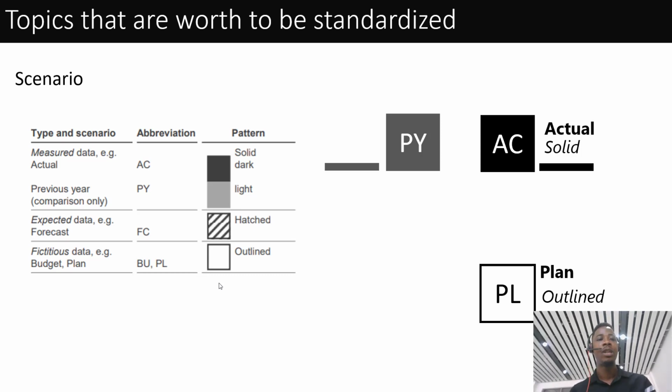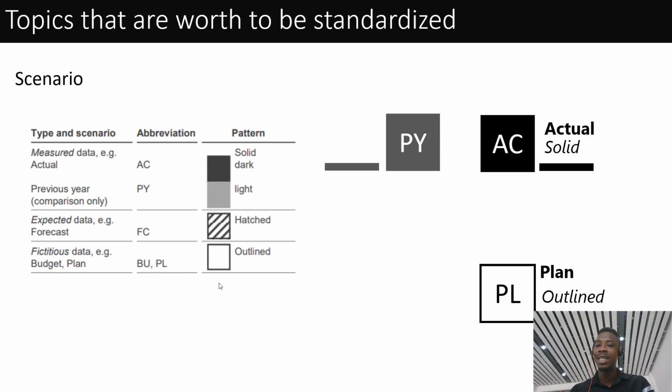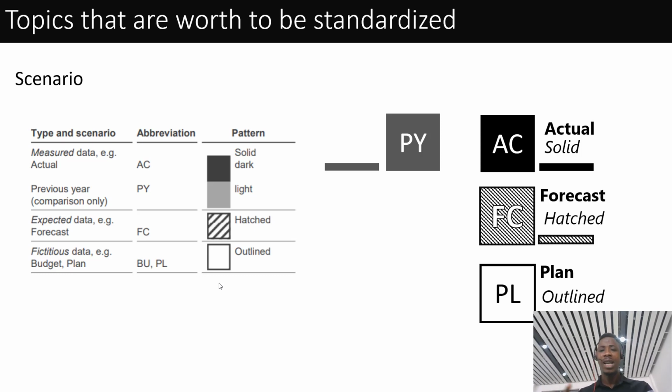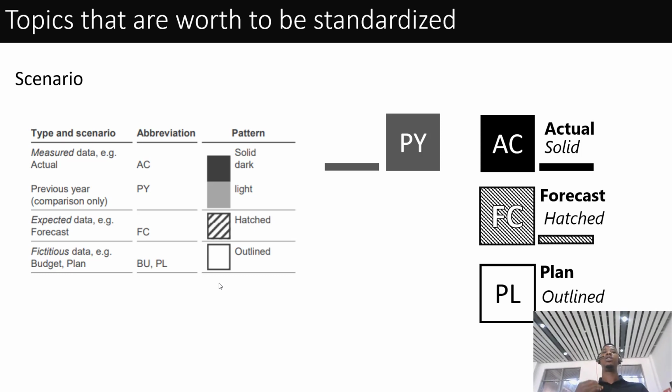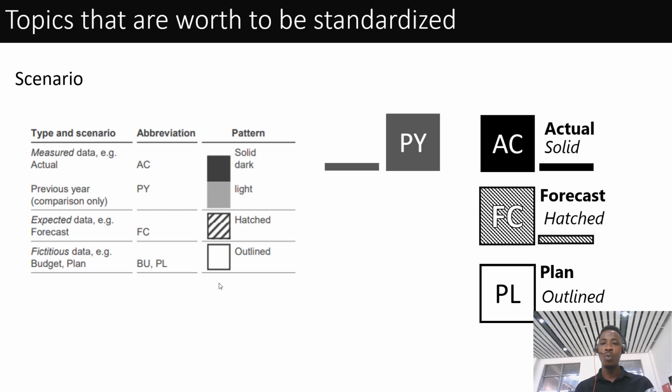Then when you're comparing your budget, your target, your plan, we use an outline color. Now, for forecast, we are trying to forecast into the future. There is also a way to use colors to represent your forecast, so in terms of forecast, we use hatch, right?